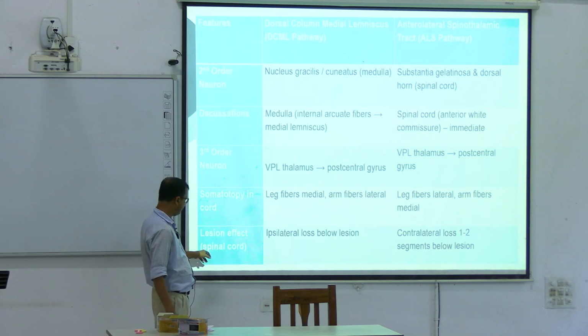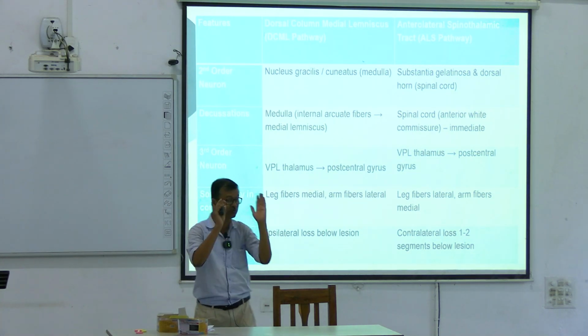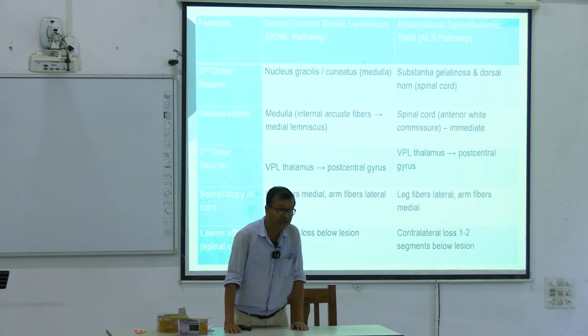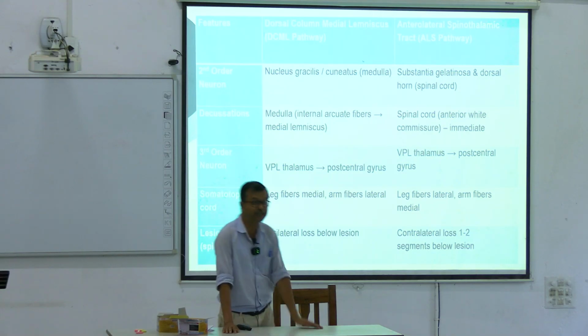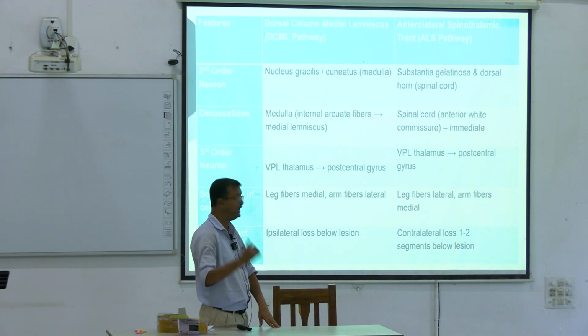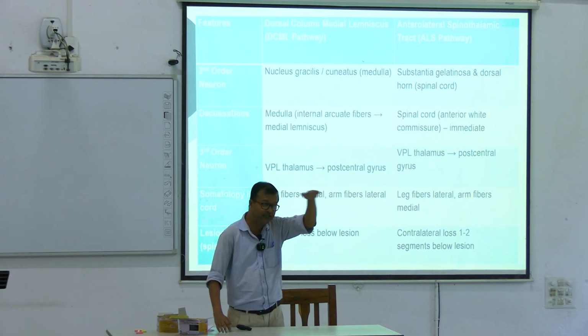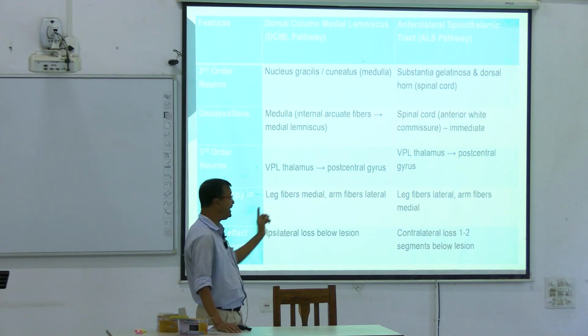Next one is lesion effect in the spinal cord. What happens? In the spinal cord, now you consider that you remember the pathway. Now what happens in case of a lesion of the spinal cord? In a spinal cord lesion, there is ipsilateral loss below the lesion, meaning below where the lesion has started. Below the lesion, what should happen? Ipsilateral loss.